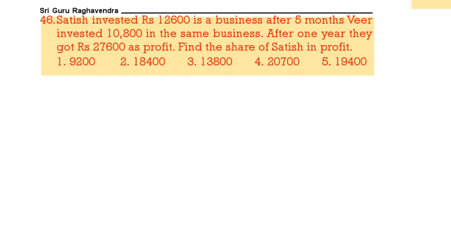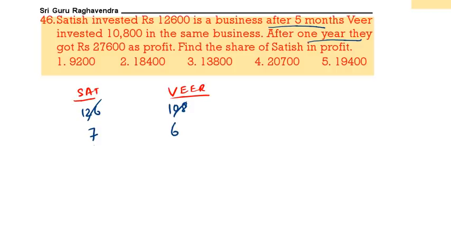Next question. Satish invested 12,600 in a business, whereas Veer invested 10,800. So this is 126, this is 108. We can further simplify with 18. So 18 sevens, 18 sixes. This is 7, this is 6. Then Satish invested for 1 year, so this will be 7 into 12. Veer invested after 5 months, so 6 into 7. So 7, 7 cancel. 12 is to 6 is 2 is to 1.